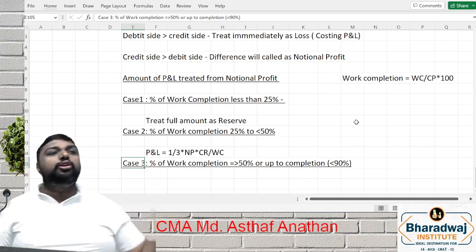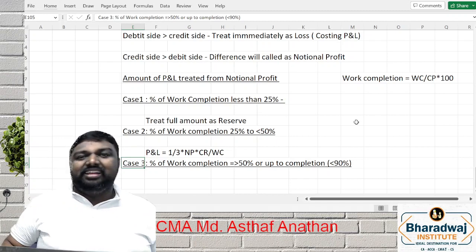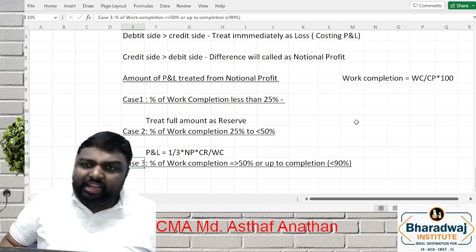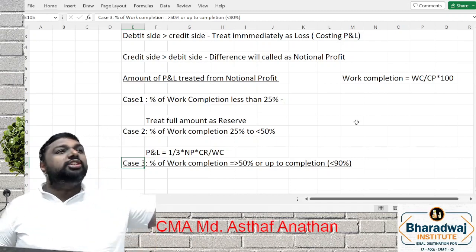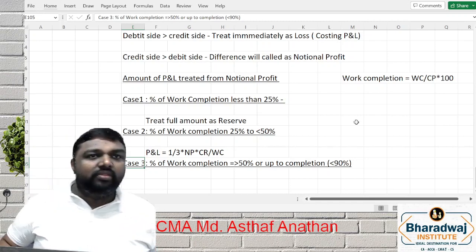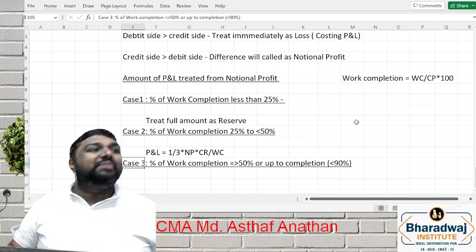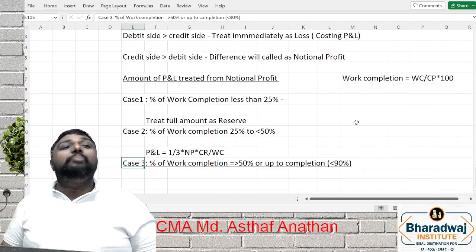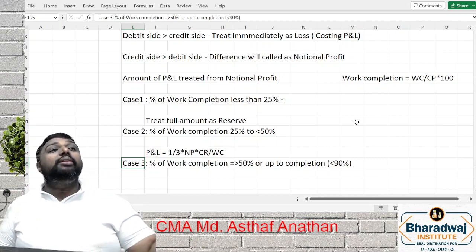Generally, we take up to 90%, but even up to completion we can take. Nothing wrong in that. Above 50% is more completion than 25.